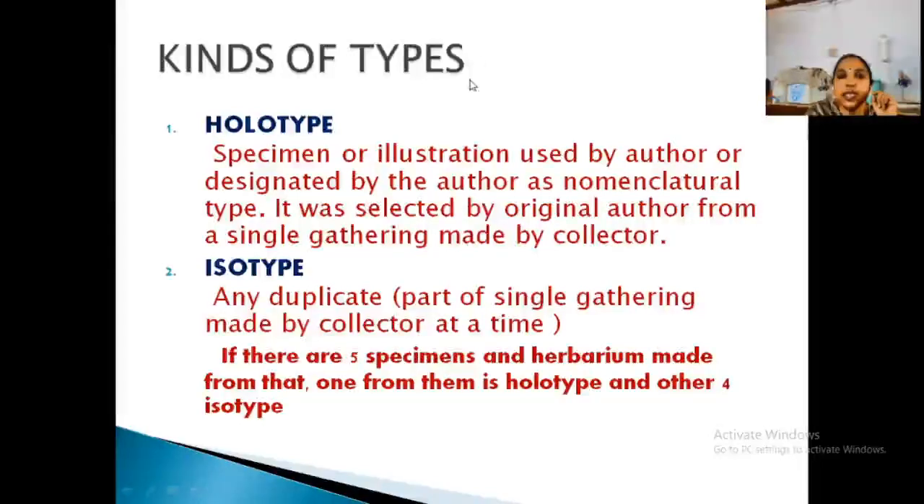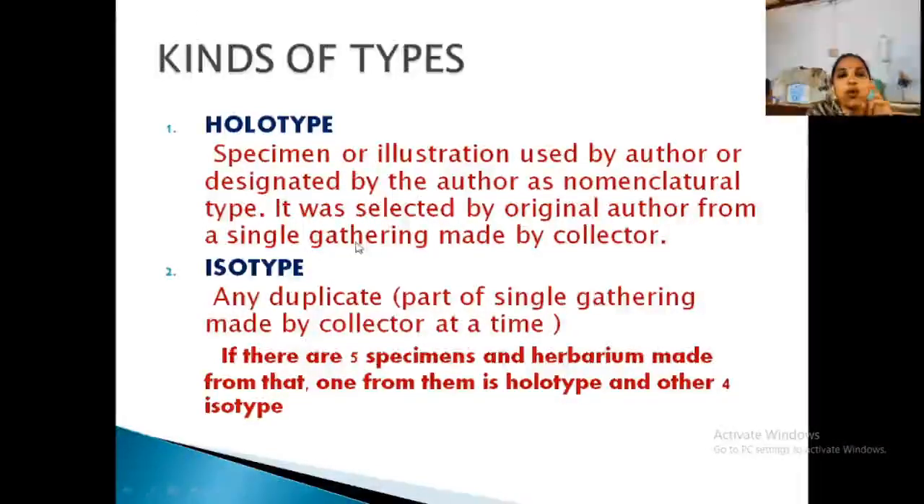So the specimen or illustration used by the author as the nomenclatural type is known as what? Holotype. So he will collect plants for description. His original collection, his first gathering, a single gathering. For example, plucking the twigs from a single branch or from a single herb plant. That collection is the actual gathering, the first single gathering. From that he will select one, and that is designated as holotype.